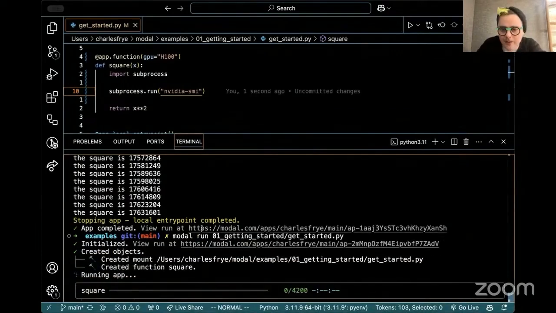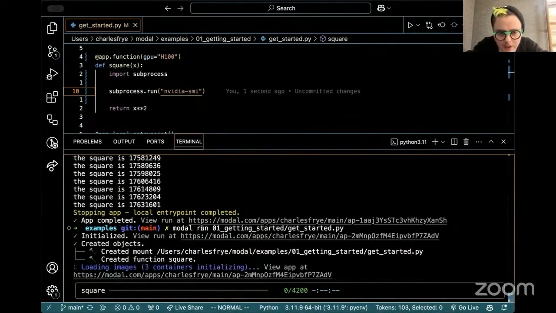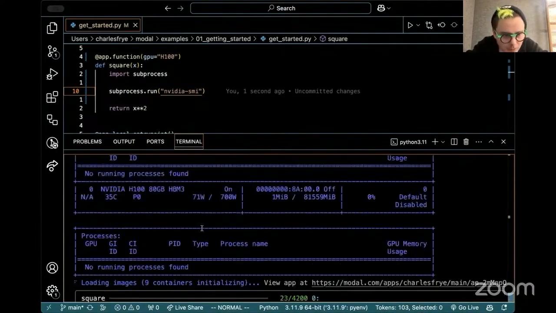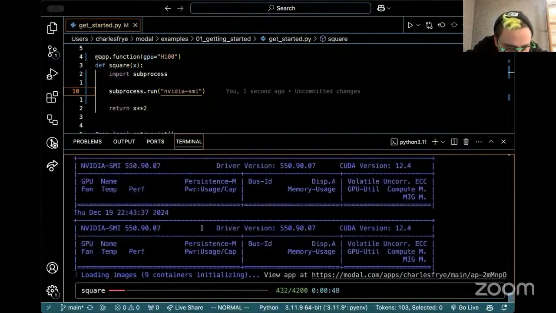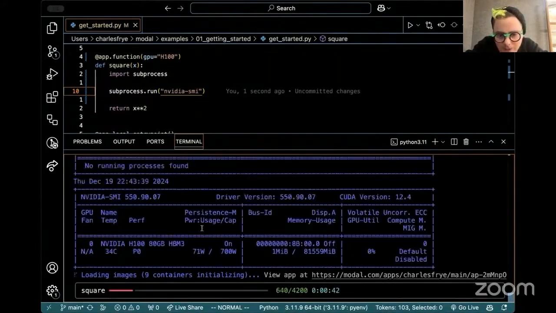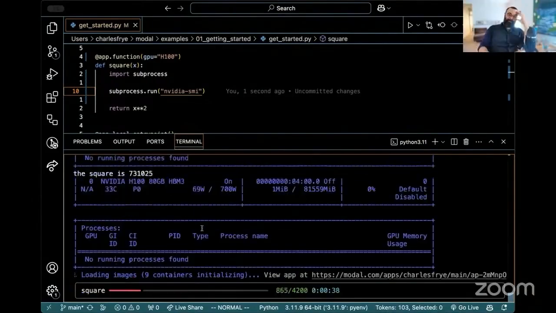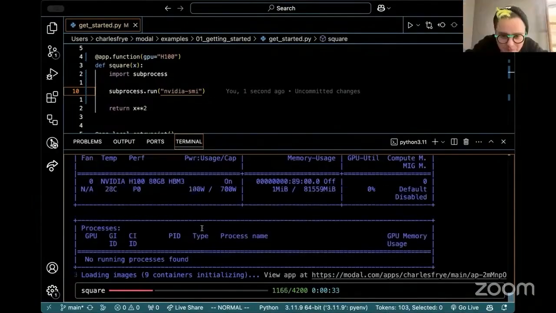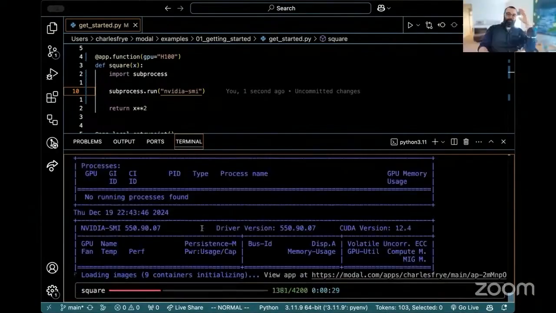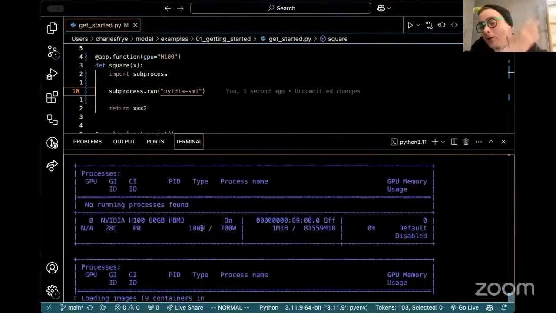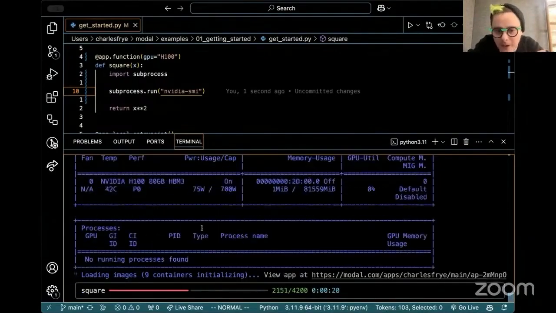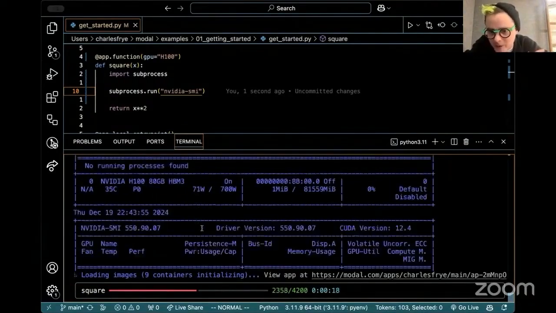Let's run it. I don't need to make sure that the code is right because I can just run it and see whether it works, which is my preferred way to do debugging. All right, now we've got about 10 H100 containers, each printing something, squaring on the CPU and returning it. I can stop it if I want, and it'll spin right down, and you won't need to keep paying for it. You don't have to worry about, did I spin up an instance, and is it still going, blah, blah, blah.